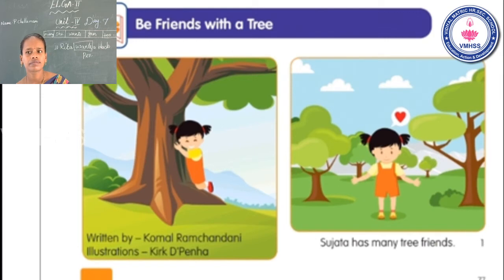Find it. Yes, only one character, Sujata. What is the title of the story? Be Friends with a Tree. Who is the author in this story? Komal Ramchandani. Is it clear? Now go to the second page.